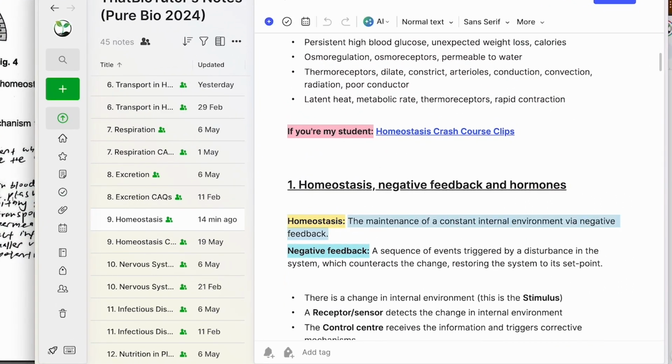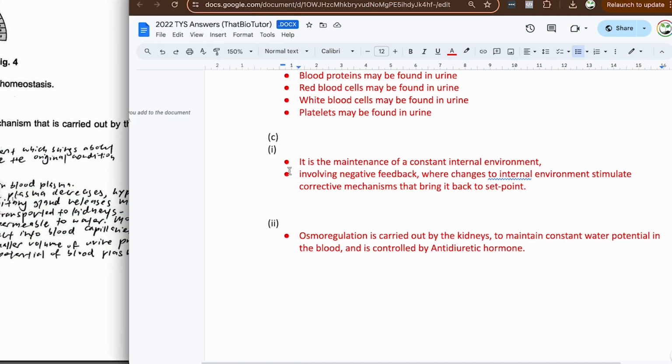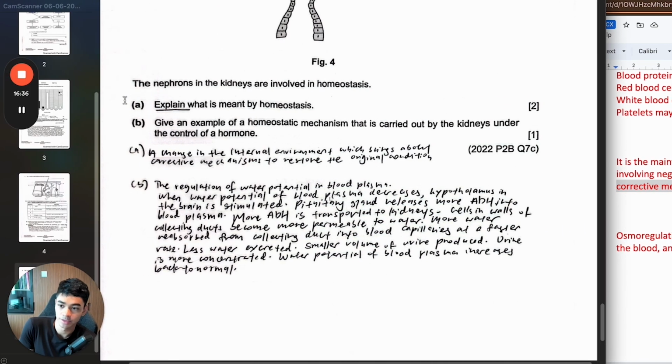But then explain. So I think what I needed to do was explain negative feedback. So what I did was I put this definition of negative feedback up to here, with my answer. If you see this, that's what I did. I have the usual definition, but I elaborated on what negative feedback is. So that is how I would do part A, because the word explain seems more demanding than define or just state.